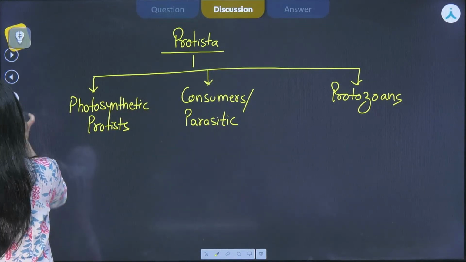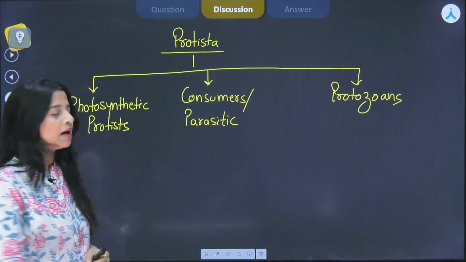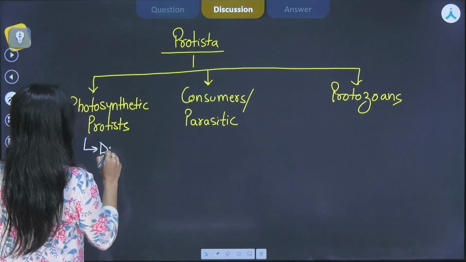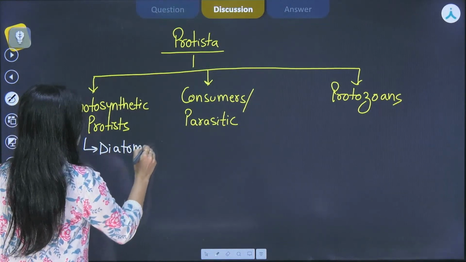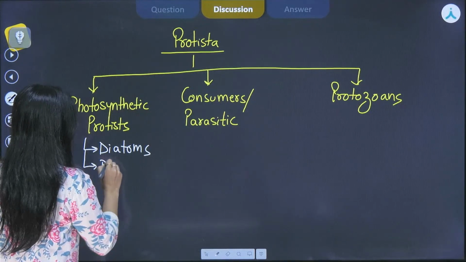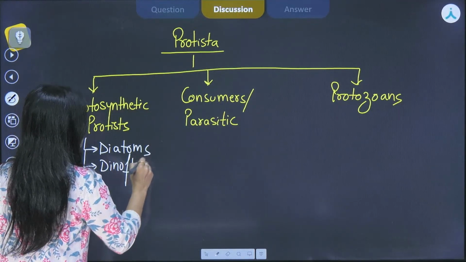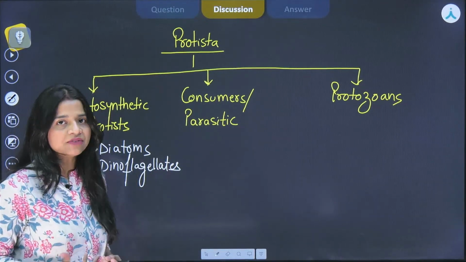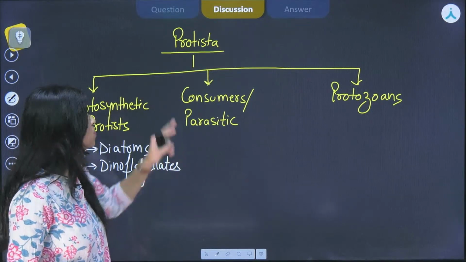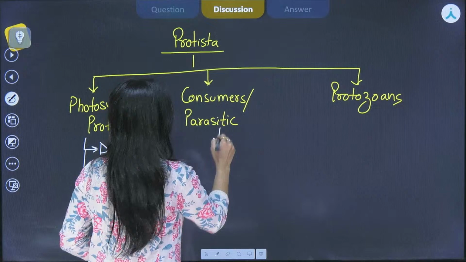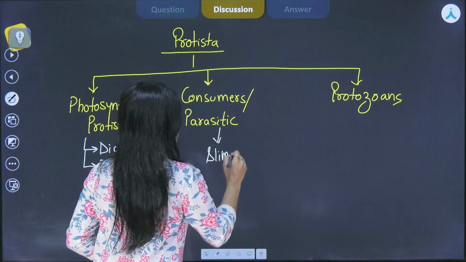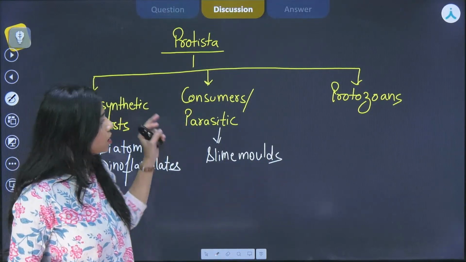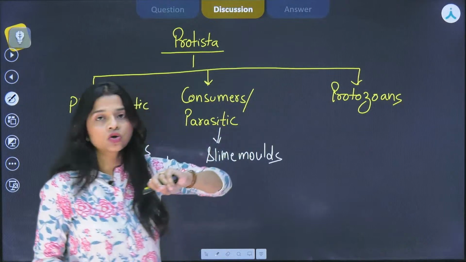Now, we have photosynthetic protists, there are a few examples, or we can say that if we consider diatoms, so diatoms are there, as well as we have dinoflagellates. These are the two examples that we can take for this particular category. Then comes consumers. We have slime molds. Slime molds are basically parasitic, right? And if we are talking about protozoans, right?